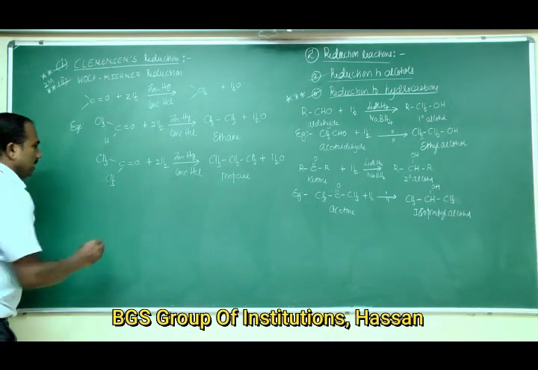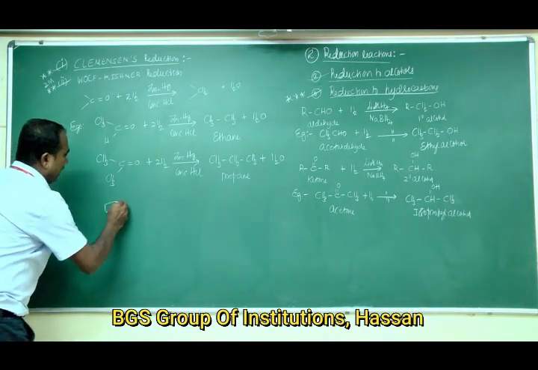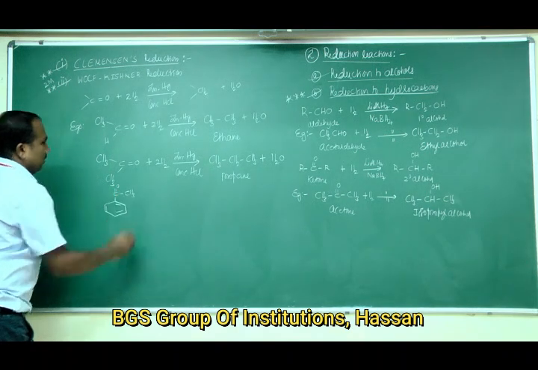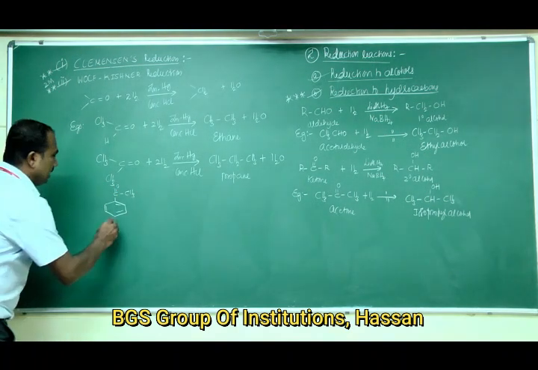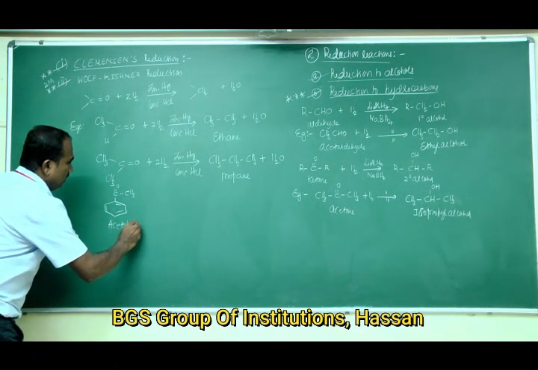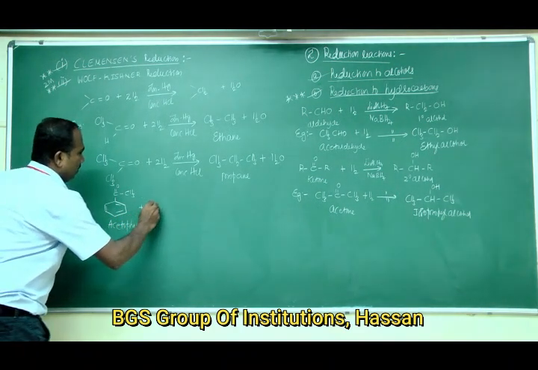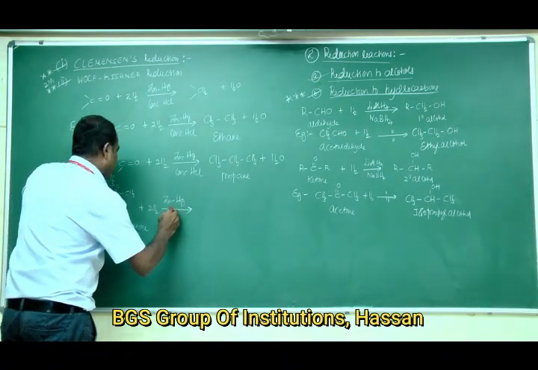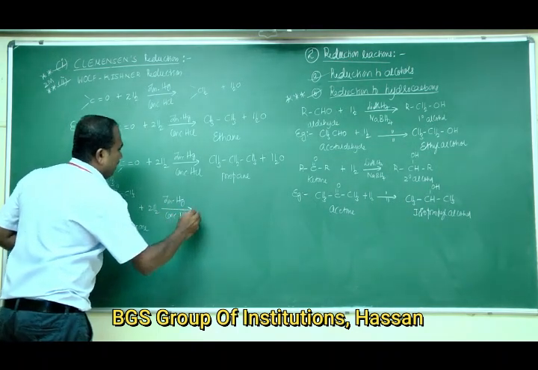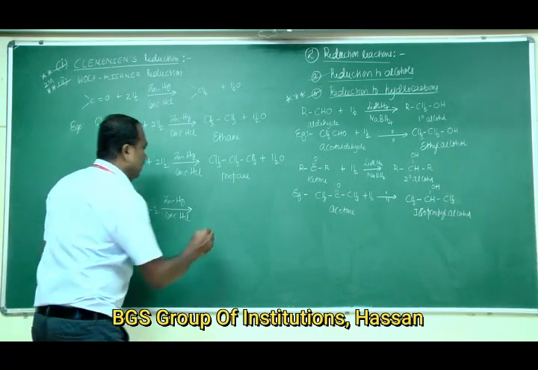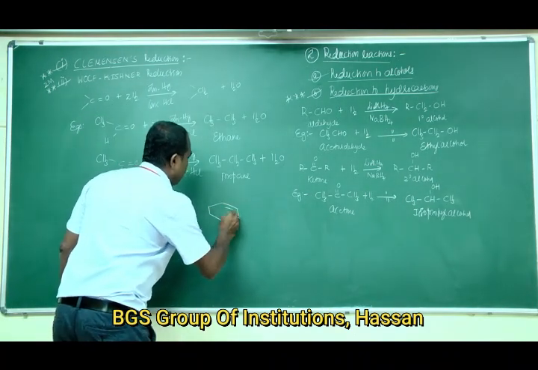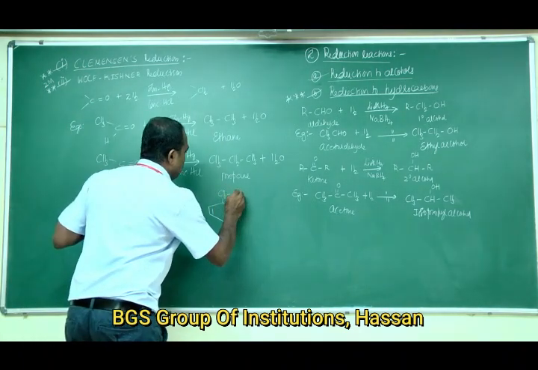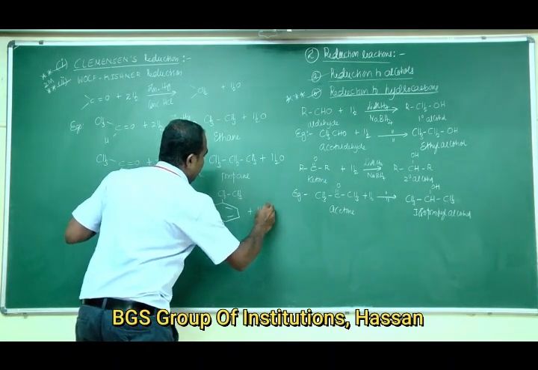If you take another example, that is aromatic ketones, that is acetophenone, benzene ring connected to COCH3. This is acetophenone. Acetophenone on reduction in presence of reducing agents, that is zinc, mercury and concentrated HCl, gives benzene ring connected to, here the CO group becomes CH2, that is CH2-CH3, plus H2O.